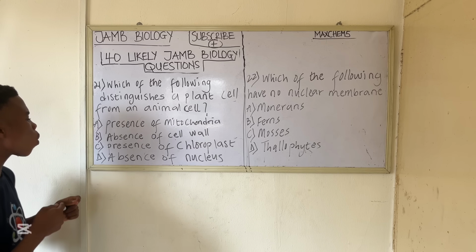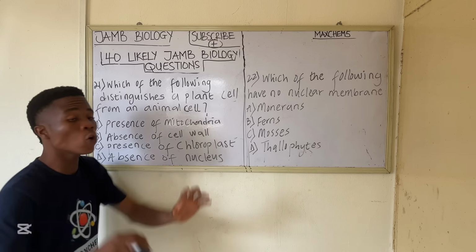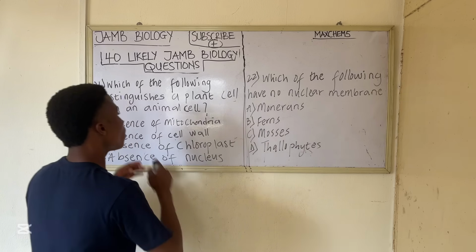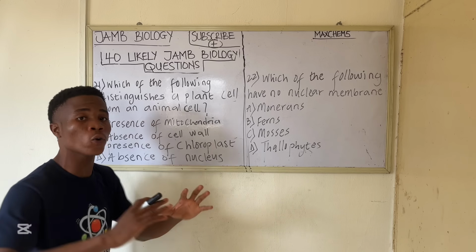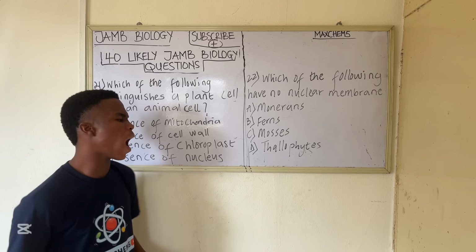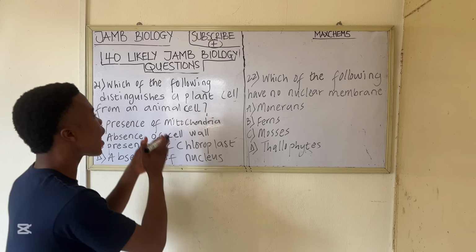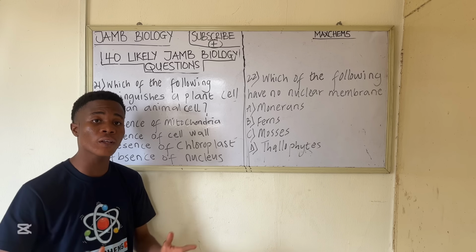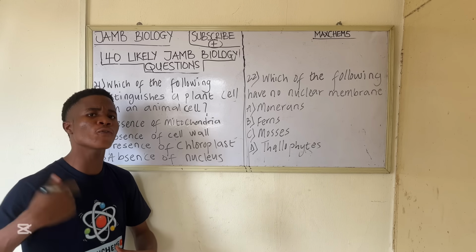So let's look at the third option, presence of chloroplast. Chloroplast is only found in the plant cell, because chloroplast is where chlorophyll is found, and chlorophyll is used in what? Photosynthesis, and it is only plant cells that photosynthesize, because animal cells cannot photosynthesize, because they are not autotrophic organisms. Autotrophic organisms are organisms that can produce food themselves.